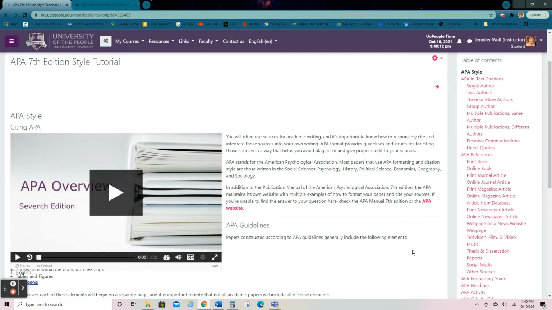So you really need to take some time to study and learn the rules of APA writing so that you don't have to worry about it, and you'll know the rules, and then you can just move on with studying your discipline, computer science or business or health science, whatever your degree program is.